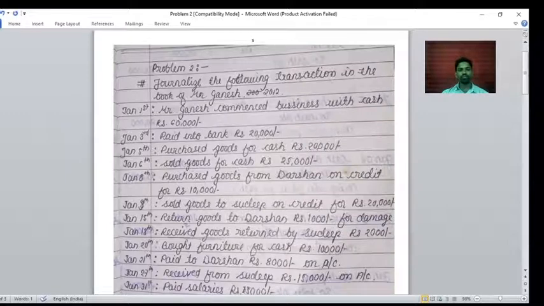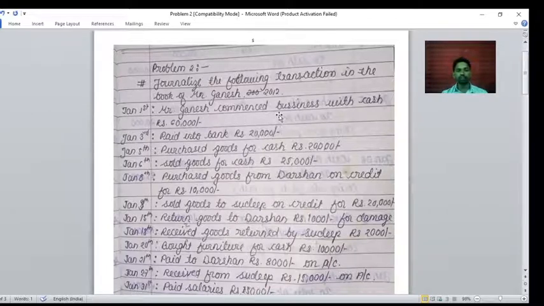Journalize the following transactions in the books of Mr. Ganesh, 2012. So the financial year is 2012, the transactions are given, and we have to pass the journal entries. You know how to pass the journal entries. It means how to apply the rules: personal rule, real rule, as well as the nominal rule. According to those rules you have to pass the journal entries. Now see this.